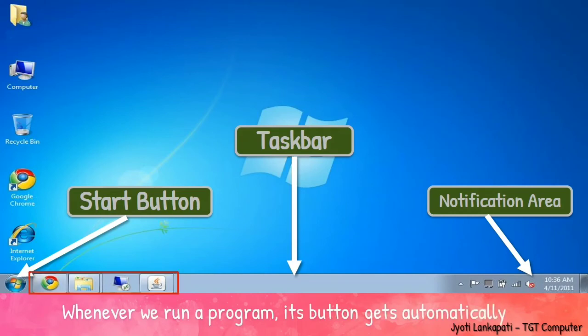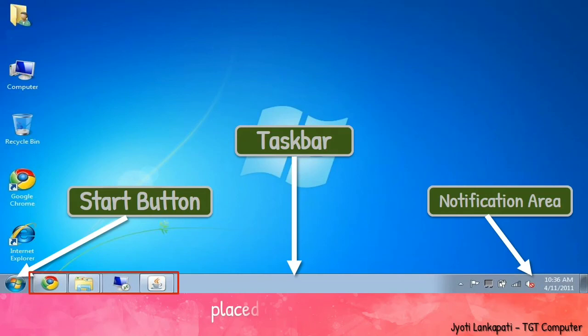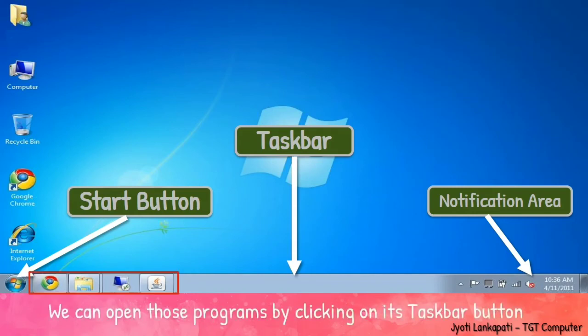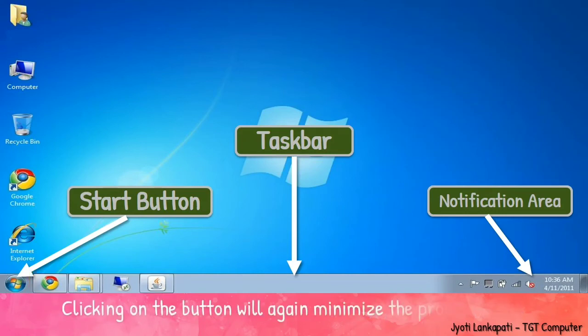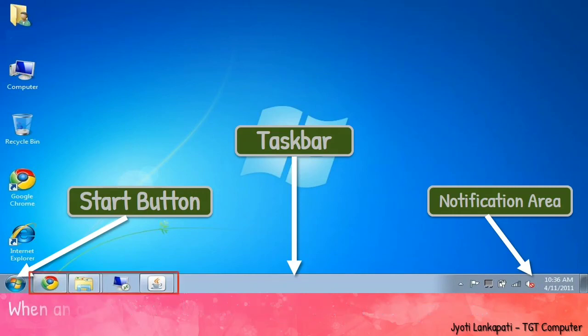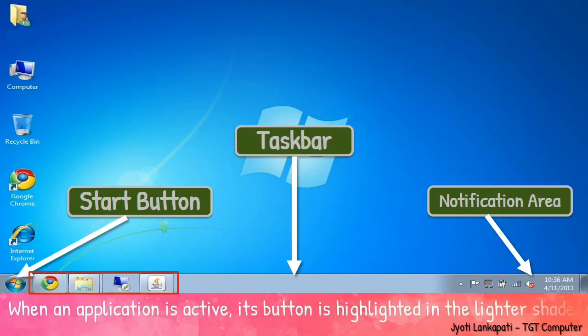Whenever we run a program, its button gets automatically placed on the taskbar as shown in the figure. We can open those programs by clicking on their taskbar button. Clicking on the button again will minimize the program. When an application is active, its button is highlighted in a lighter shade as shown in the figure.